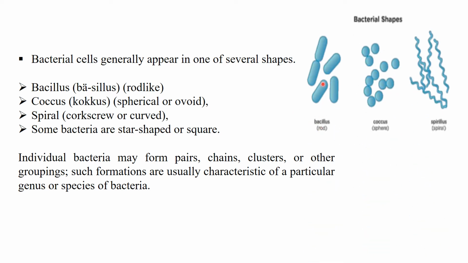Bacilli are the rod-shaped bacteria, cocci are the spherical bacteria, and spirals are the spiral-shaped, corkscrew or curve-shaped bacteria. Individual bacteria may form pairs, chains or clusters. Bacteria can be in the form of pairs, chains, clusters, or groups. Such formations of bacteria are usually characteristic of a particular genus or species of bacteria.